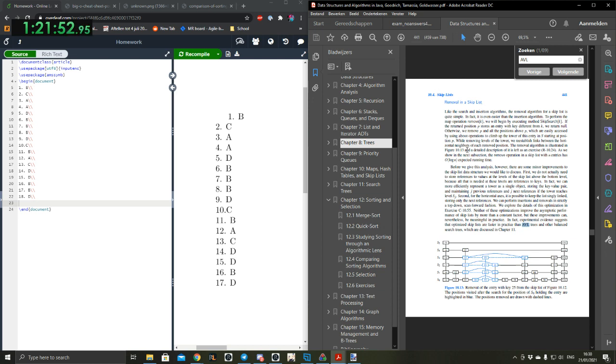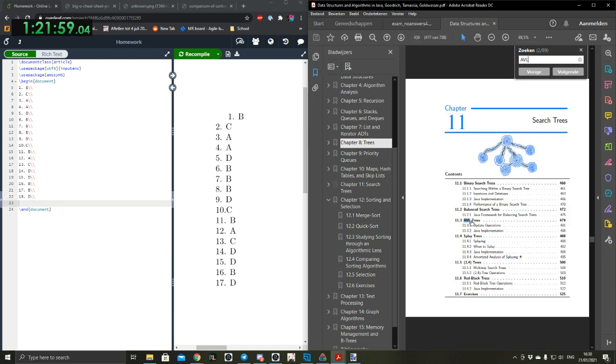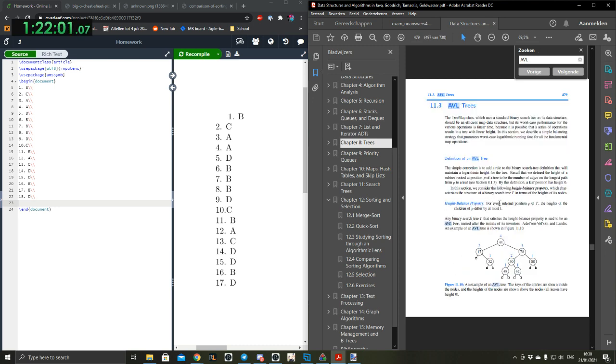An AVL tree is a balanced binary search tree that has a height balance property: the left child and the right child have a height difference of at most 1. For every internal position p of T, the heights of the children of p differ by at most 1.